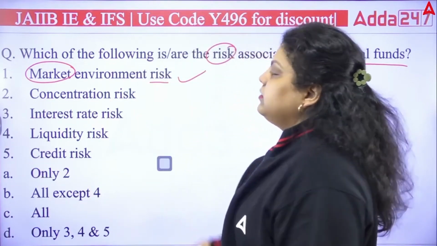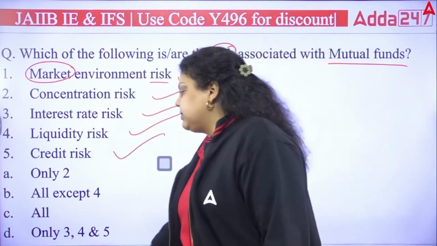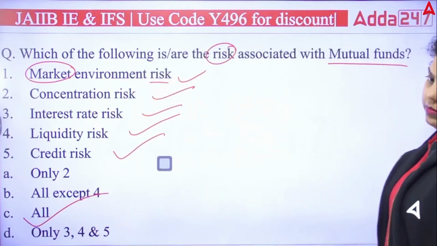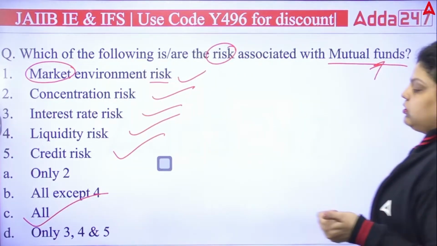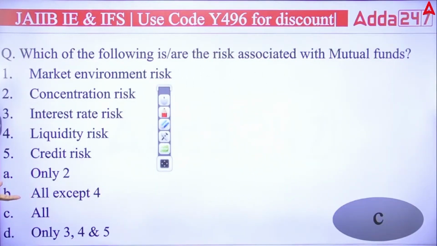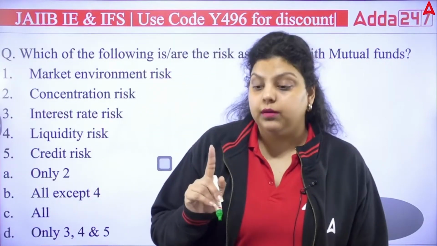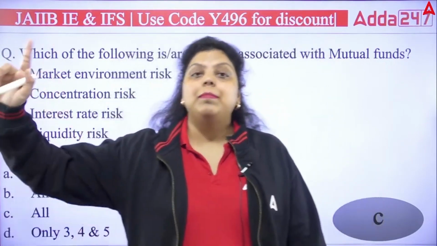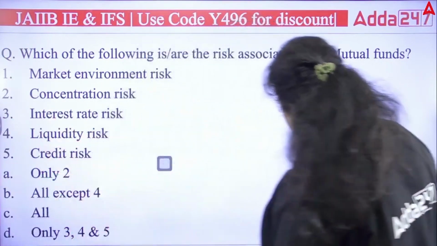So market risk is there, concentration risk is there, interest risk is there, liquidity risk will be there, credit risk will be there. It means the answer will be C, all of the above. All of these are risks which are associated with the mutual fund. In mutual fund, if you invest, all these kinds of risk will be there. Okay, so while you are investing in the mutual fund, do not have this wrong idea that my money is totally secure, 100% secure. No such thing. Risk will be there, but comparatively, from the other markets, from the other instruments, it will have less risk. Okay, so the right answer is C, all.